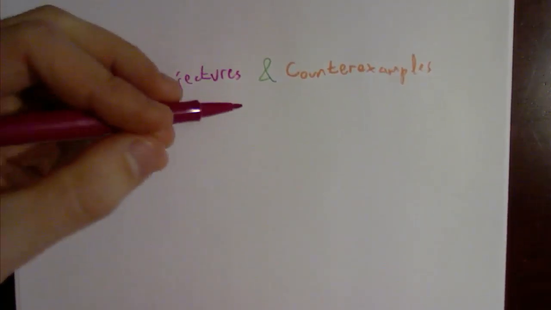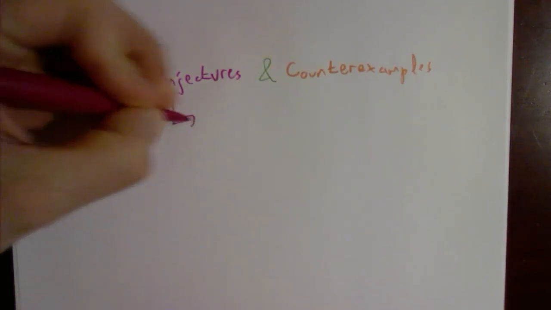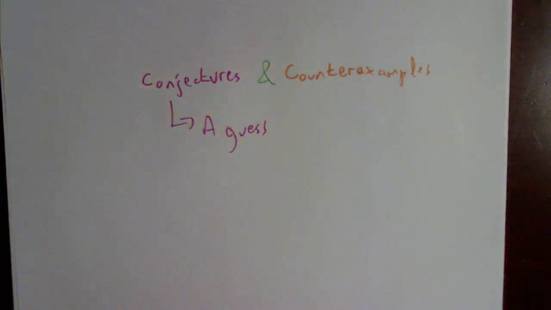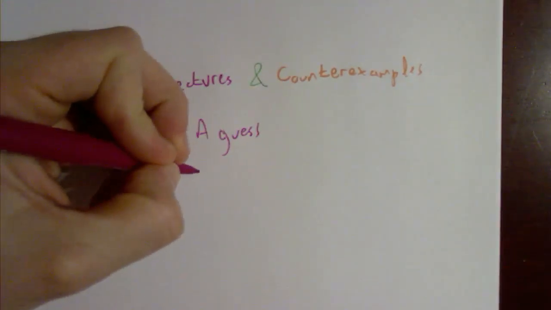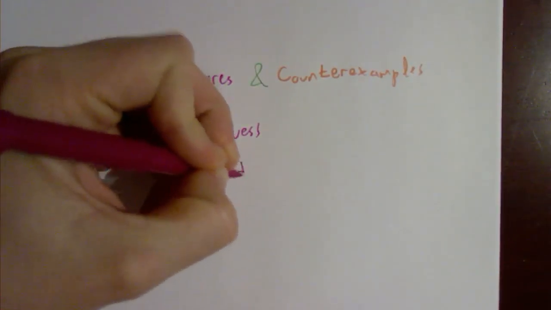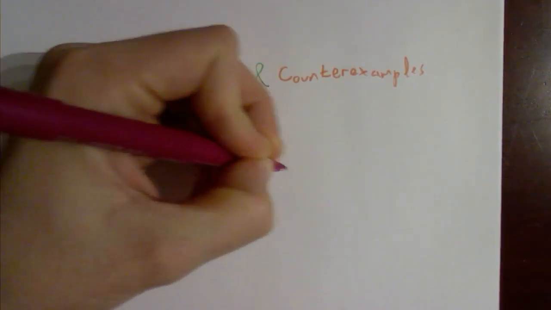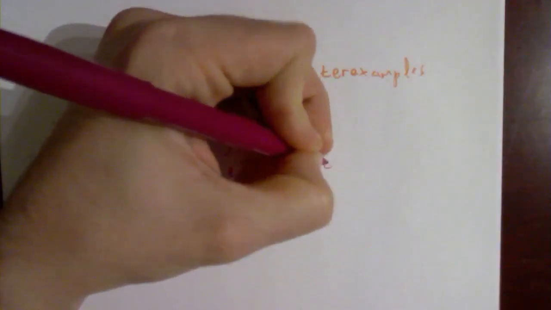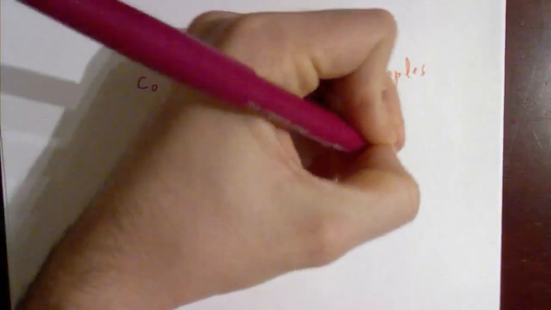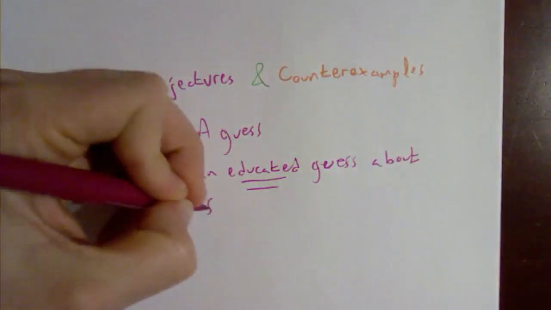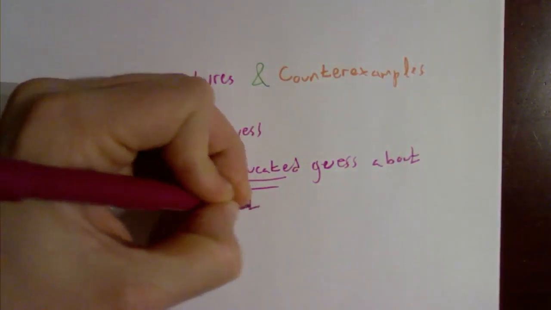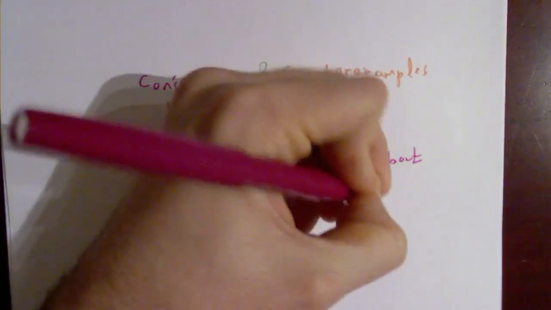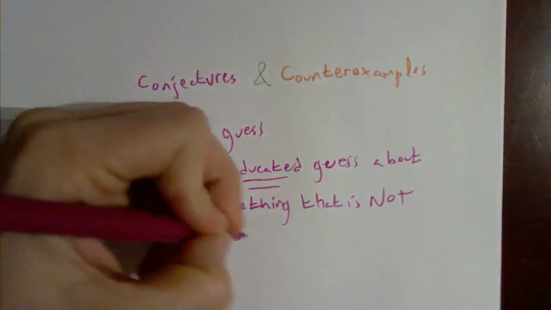A conjecture, again, is a guess, but it is a guess that is educated, so it's an educated guess about something that is not obvious.